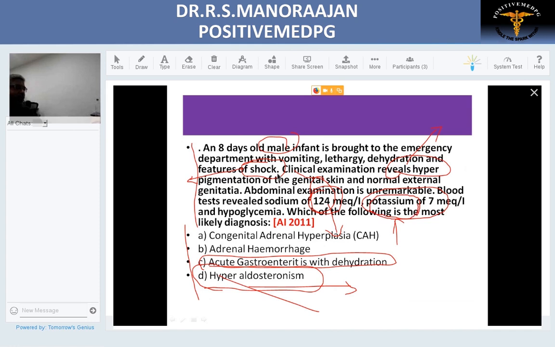A patient with a diarrheal stool will lose potassium in the stools, so they have decreased potassium, not hyperkalemia. So that is also ruled out. So the answer is congenital adrenal hyperplasia. Which variant is this? Which enzyme is deficient? As we discussed, it is the commonest variant, 21-alpha hydroxylase deficiency.